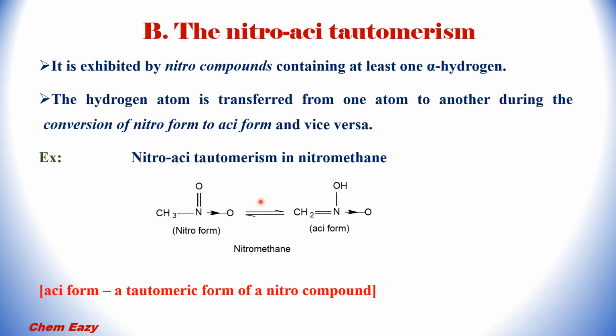For example, nitro-acid tautomerism in nitromethane is shown here. For nitromethane, this is the nitro form and this is the acid form. Here this alpha hydrogen is transferred to this group and it gives the acid form.